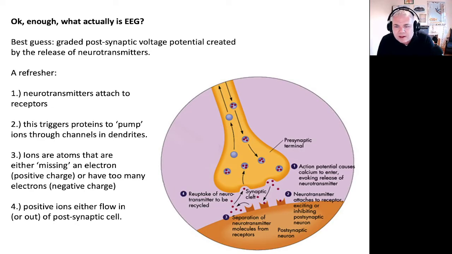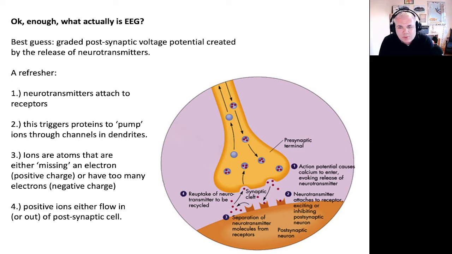Okay, so enough about electricity. What is EEG then? Well, the best guess of what EEG is when we record it from scalp surface is a reflection of the graded postsynaptic voltage potential that's created by the release of neurotransmitters.